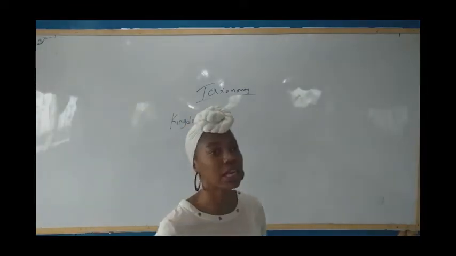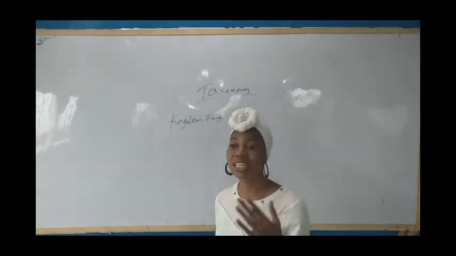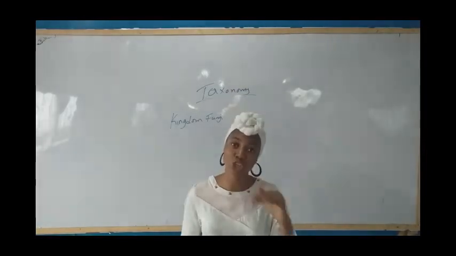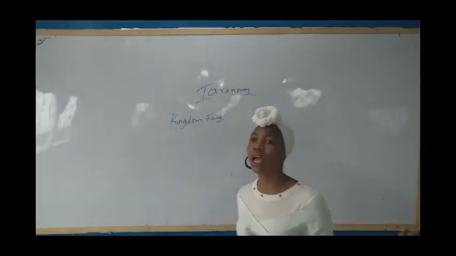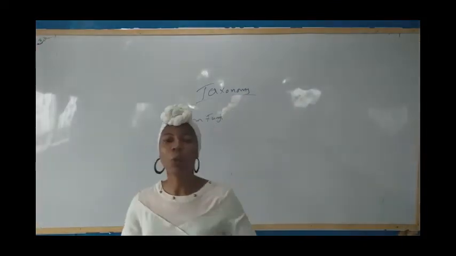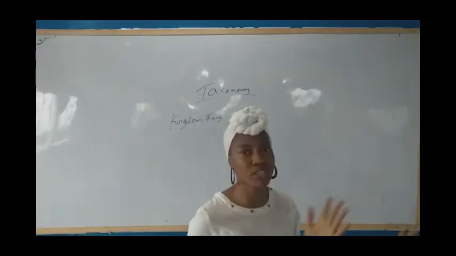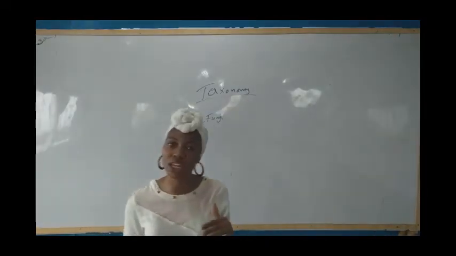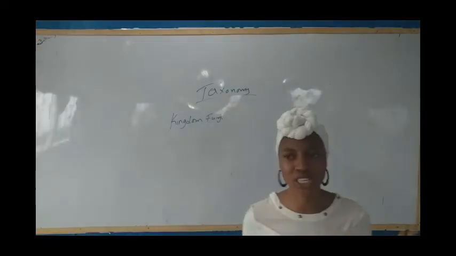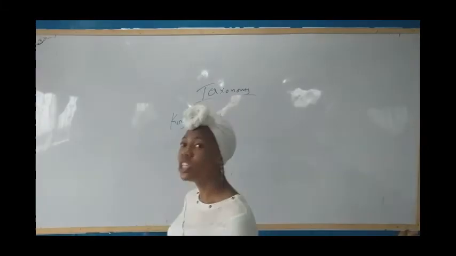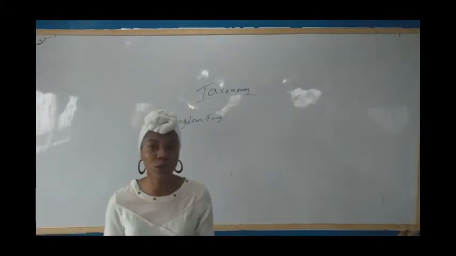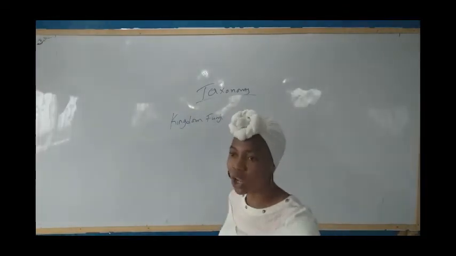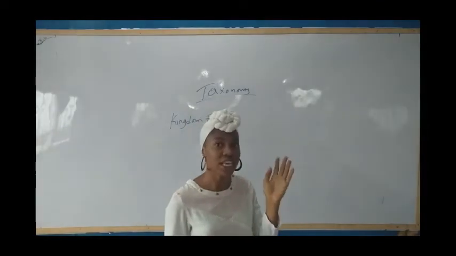Some of the characteristics again is that it does not have chlorophyll. That means it can't make its own food. One of the important things you need to know is that the mode of nutrition of most fungi is saprophytic. What do we mean by saprophytic organisms? They are organisms that feed on dead or decaying organisms. Example, we have mucor, which we find on our bread. Whenever our bread is spoiling, we get to see some white, yellow organisms on it.